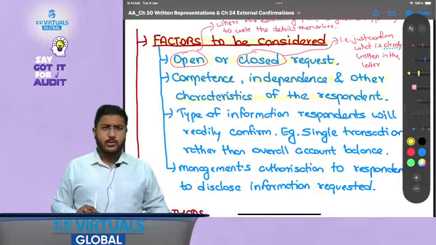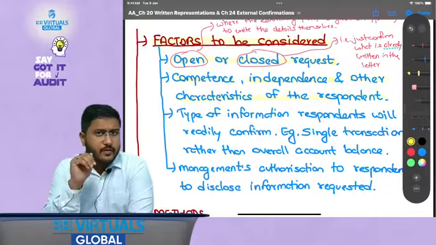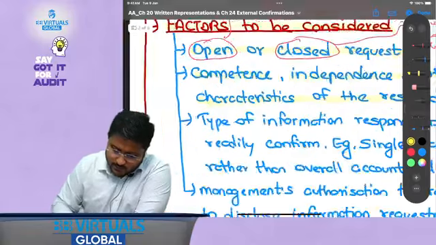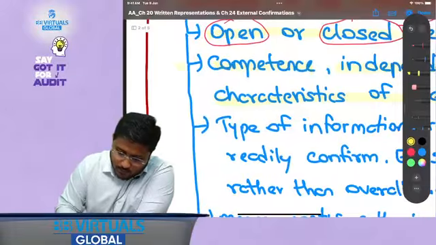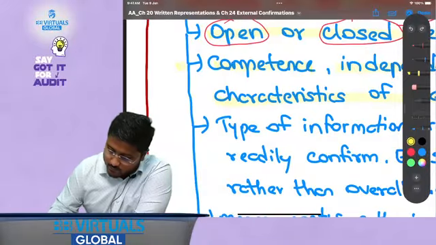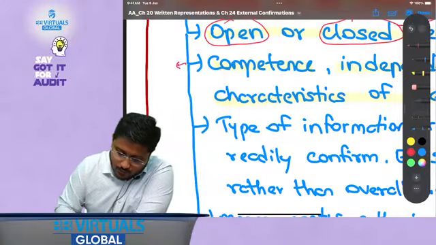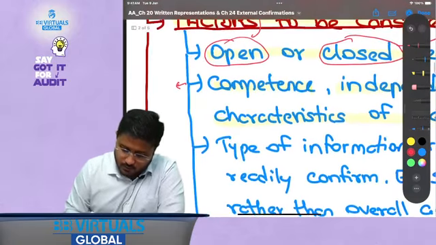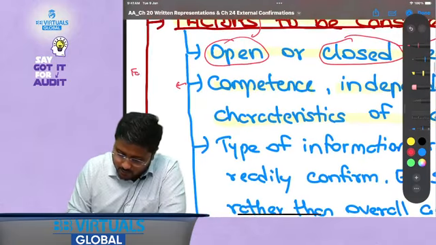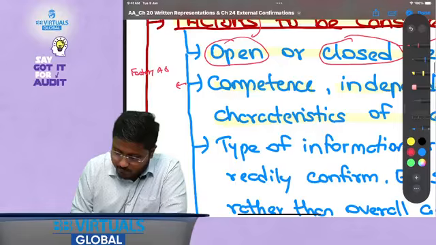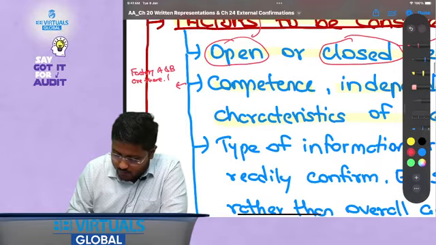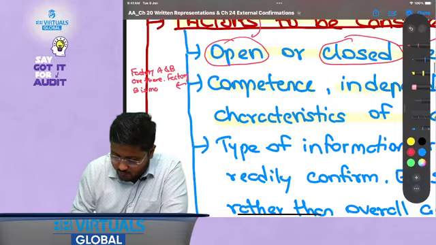For example, let's talk about this one thing. Let's take this example over here. Factory A and B are there. Factory B is managed by less competent parties.